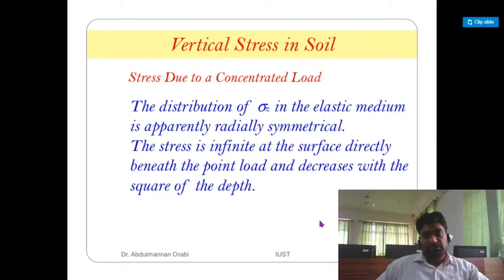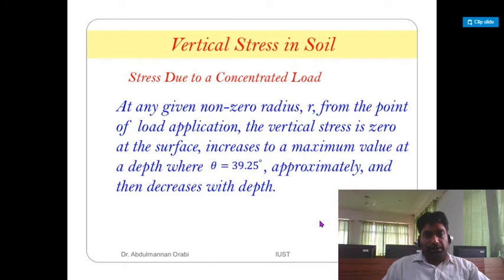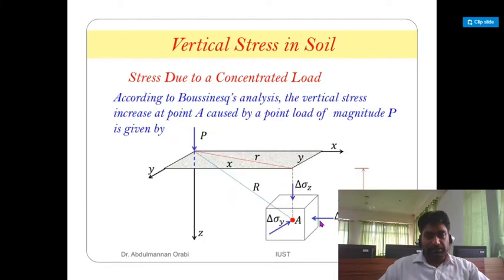The distribution of sigma z in the elastic medium is apparently radially symmetrical. The stress is infinite at the surface directly beneath the point load and decreases with the square of the depth. At any given non-zero radius small r from the point of load application, the vertical stress is zero at the surface, increases to a maximum value at a depth where theta is approximately 39.25 degrees, and then decreases with the depth.